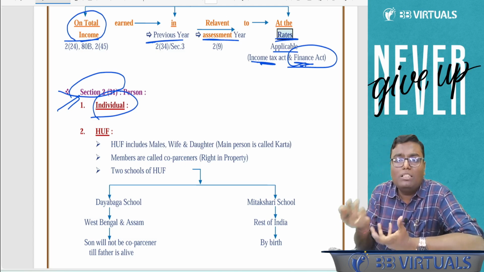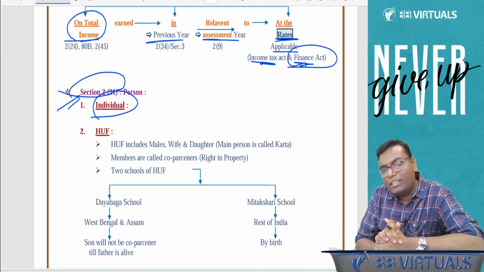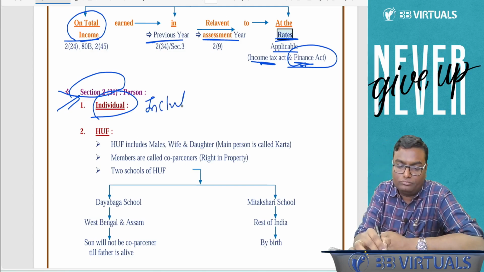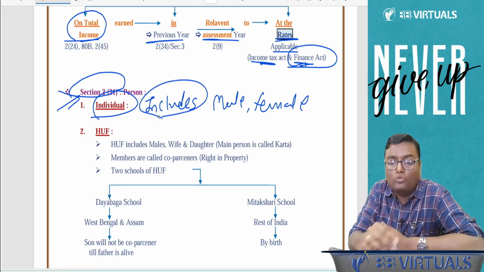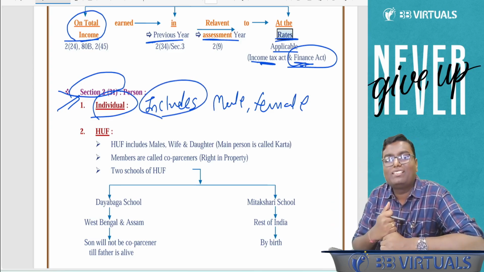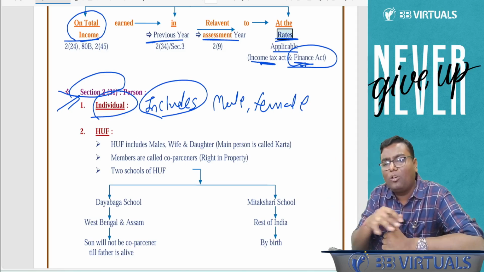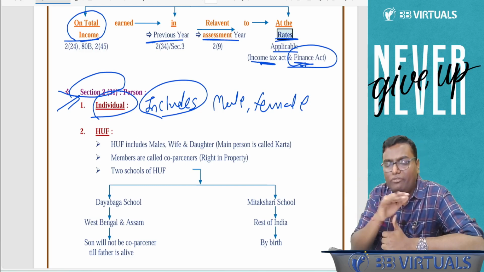It means human beings, natural persons. Individual includes male and female. The word is includes, an inclusive definition, so it also includes third gender. All the natural persons are covered here, mainly male and female.